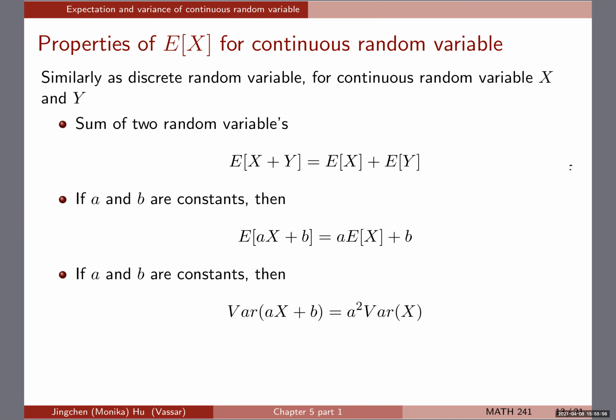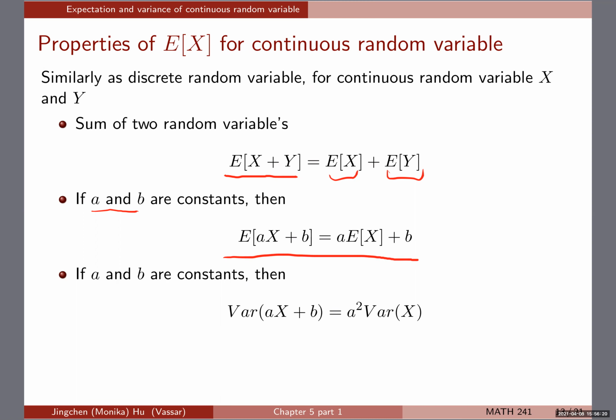All right, and a few other properties, and these are again not surprising. Similar to the discrete random variable, for continuous random variables X and Y, if you want to know the expectation of the sum of the two random variables, it's the same as the sum of the separate expectations. We have seen that before.